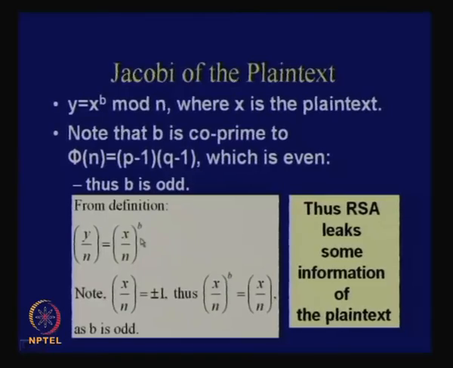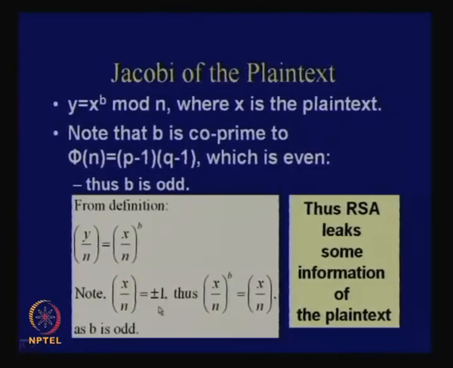Now you know that this Jacobi, x Jacobi n, can be either plus 1 or minus 1. This follows from the multiplicative property of Jacobi that you remember.